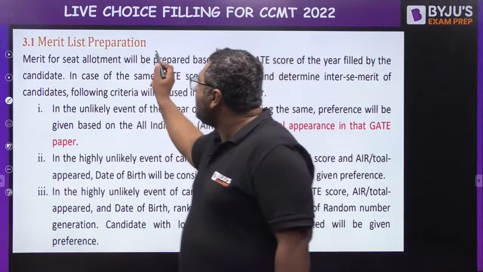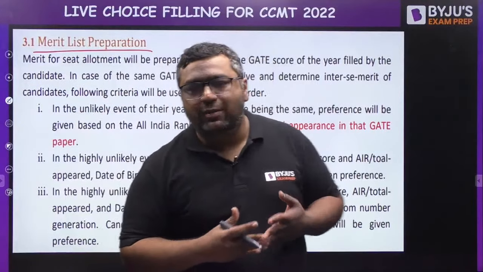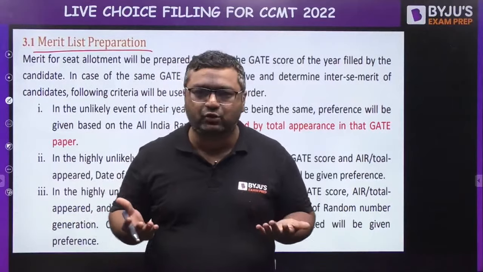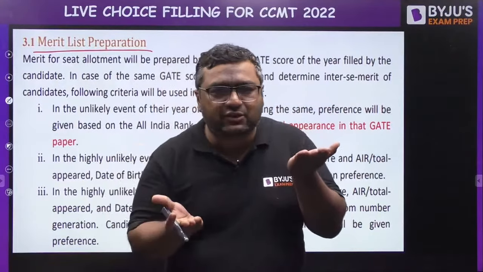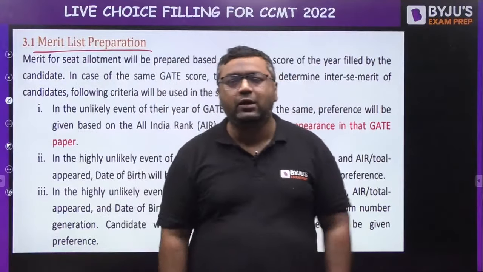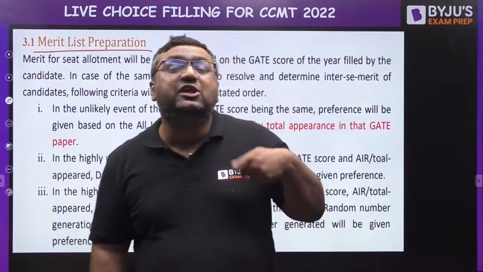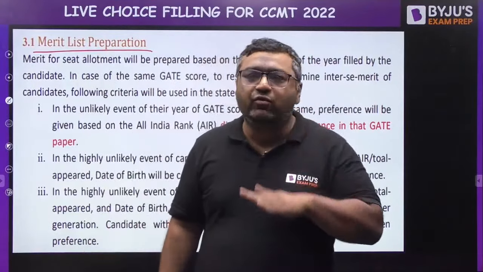Now I am telling you how the merit list will be prepared, how the seats would be distributed. So my dear, the first criterion: if there are two students, one with a high GATE score and one with less, preference would be given to the high GATE score. If two students have the same GATE score, then they will see which year scorecard you are sharing. Then obviously 2021 will be preferred over 2022.